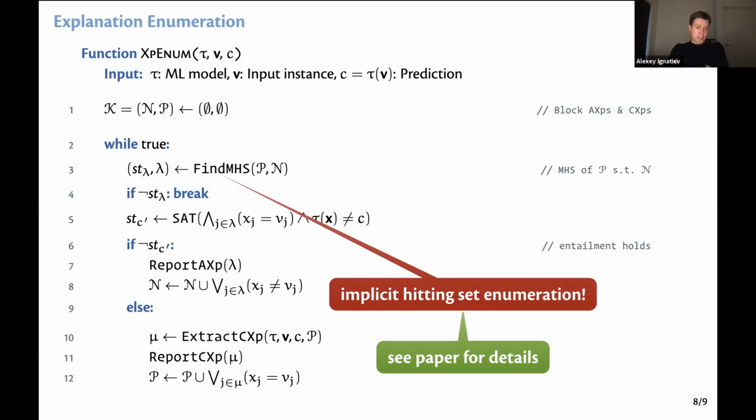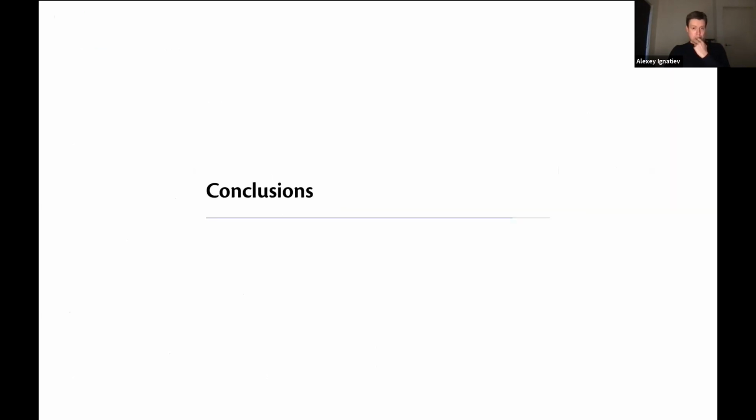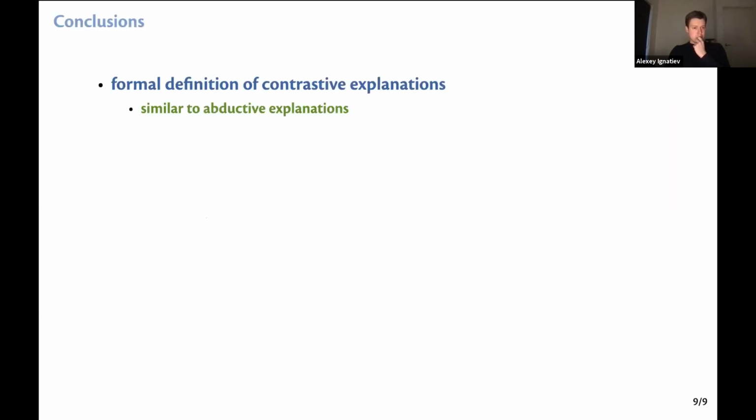There are families of algorithms that are very similar to this in other contexts. This is just another one. It's based on the duality. And to conclude, I don't have much time. This work, to the best of my knowledge, first defined formally what contrastive explanations are, similar to abductive explanations.